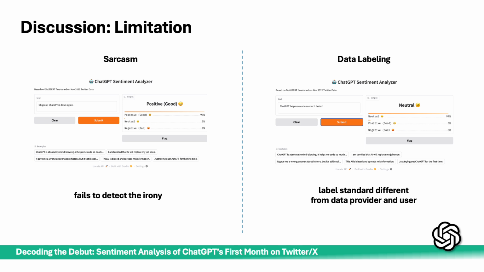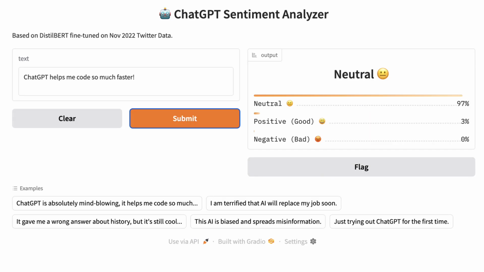Meanwhile, the source of ground truth is a major pain point. Although we treat the dataset labels as truth, we found instances where clearly positive sentences were labeled neutral. When we input "ChatGPT helps me code so much faster," which is likely to be positive, it was classified as neutral.